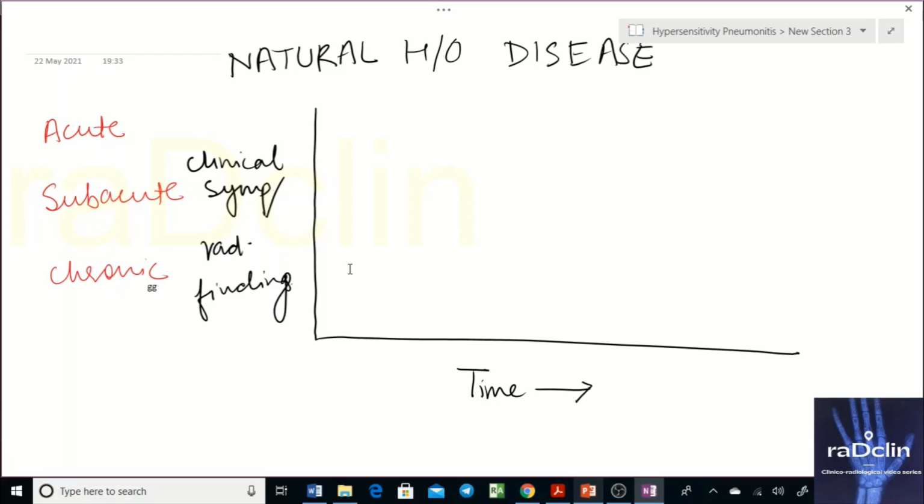Clinical symptoms are basically, and every pathology that hypersensitivity pneumonitis is going to cause is primarily your immune response. It's the immune response that causes the disease. It's not the allergen. So how is it going to happen?